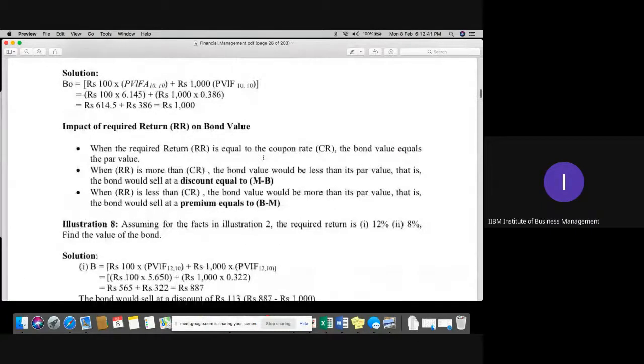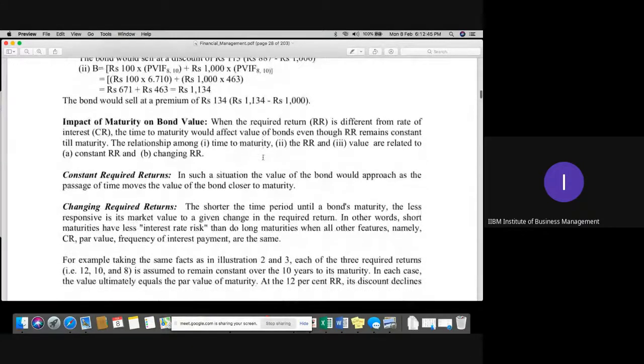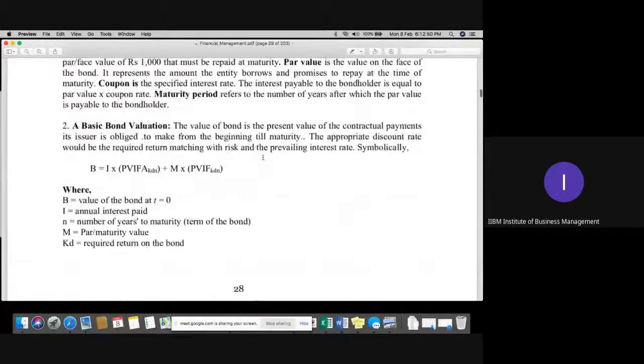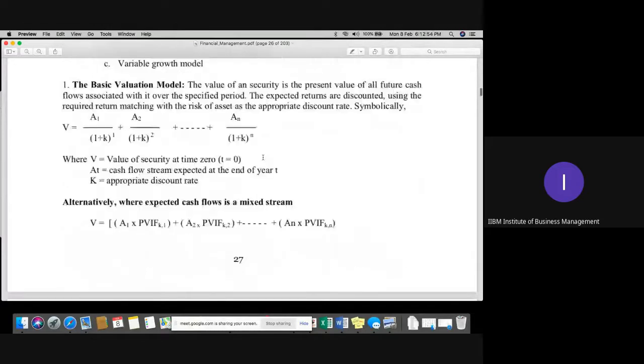Let's move to the next portion now. That is yield to maturity, YTM, the second method after that. Yeah, basic bond valuation, and then we have YTM.